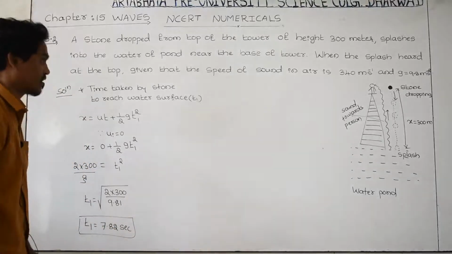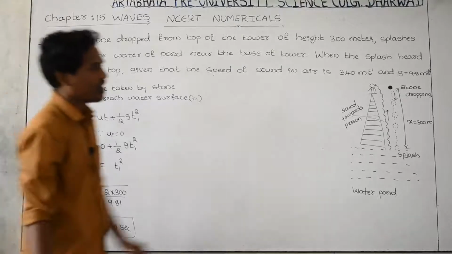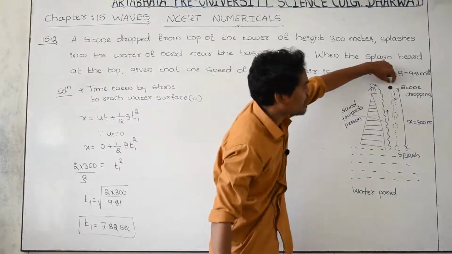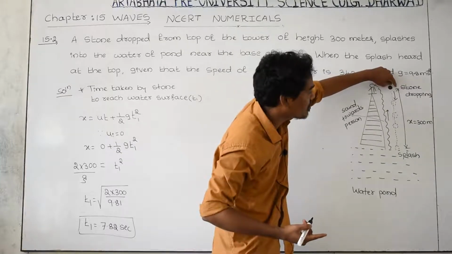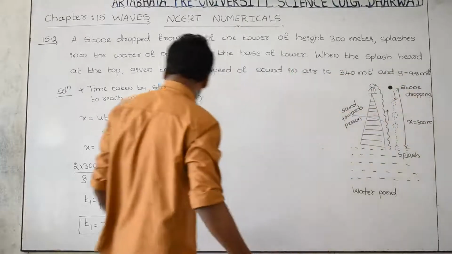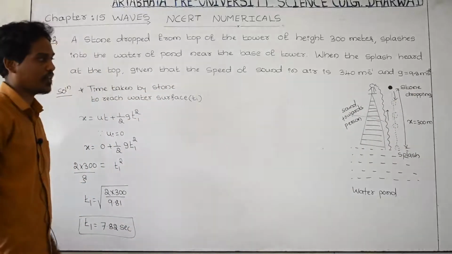7.82 second. What is 7.82? If the person drops the stone at this point, how much time has the stone taken to reach the water surface? That is t1 is equal to 7.82 second.